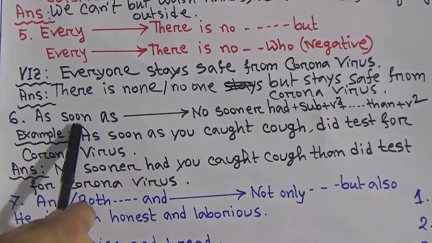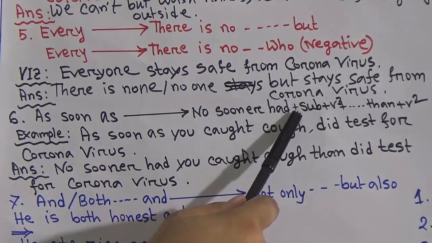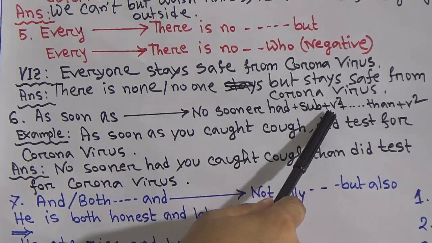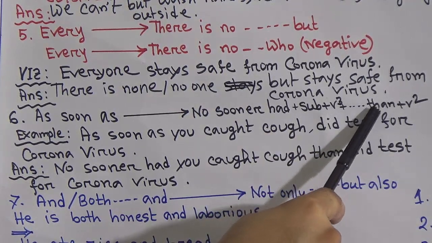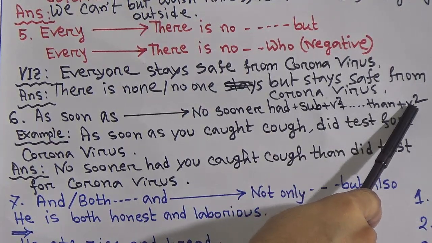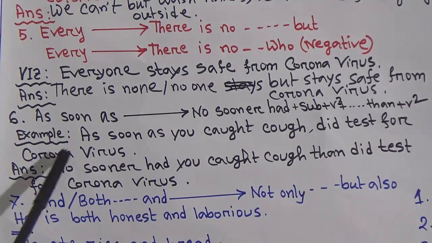Next, as soon as will be changed by no sooner had, then subject, then verb past participle form, then the next word, and finally the comma will be replaced by then, and after it you have to use the past form of the verb. Let's see the example.